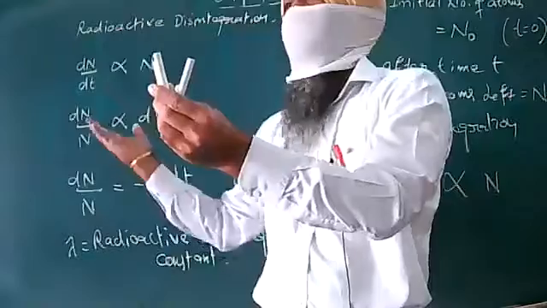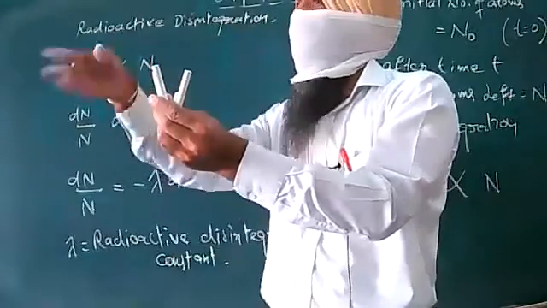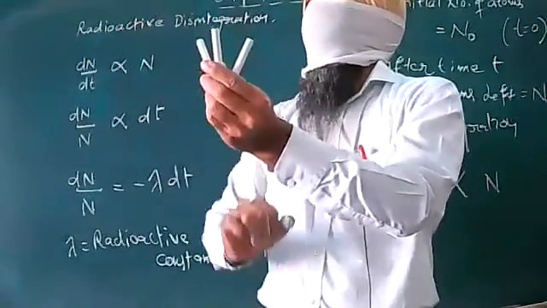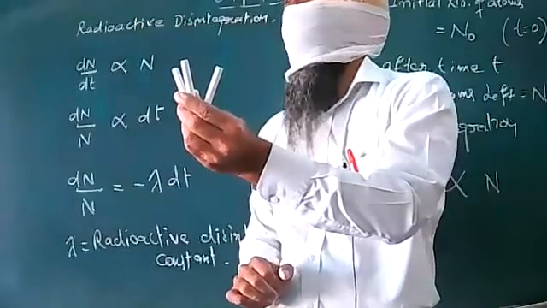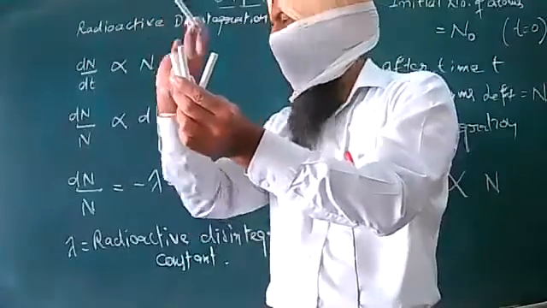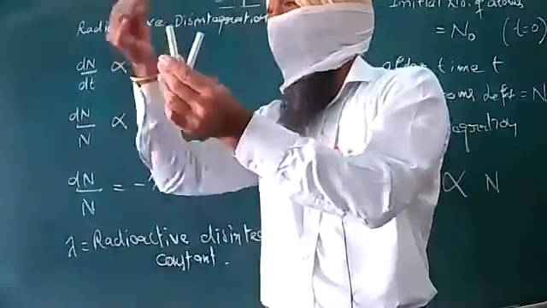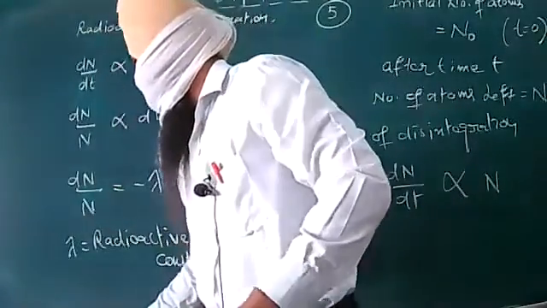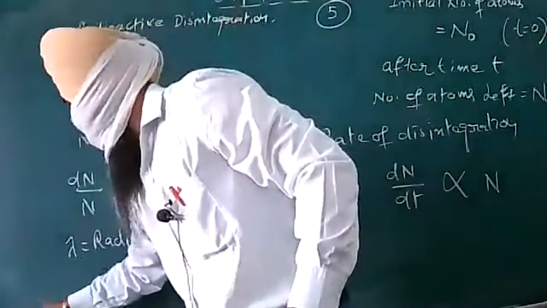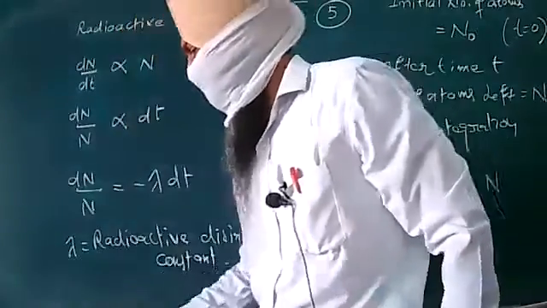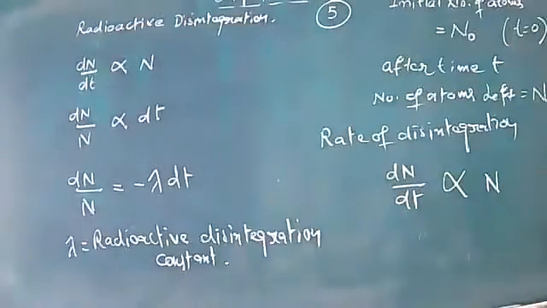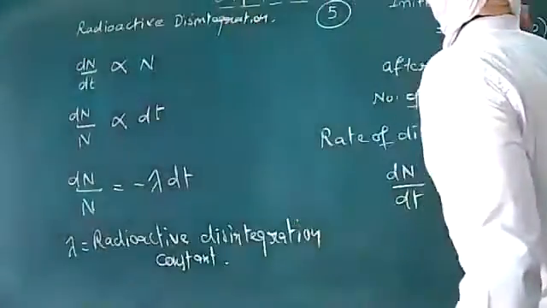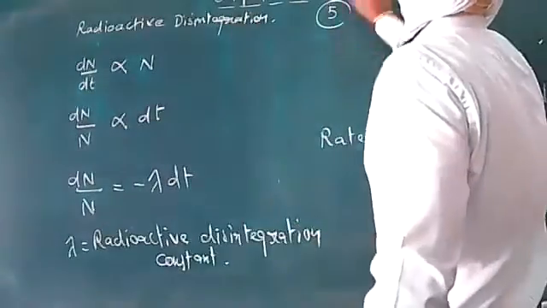As I am writing on the board, these chalks are being used in the same pattern. Imagine that these are the nuclei of the radioactive sample. With the passage of time, they disintegrate. One more gone, 2 left. So this negative sign just indicates the decrease in the number of atoms present in the sample. Let me continue with the discussion ahead.